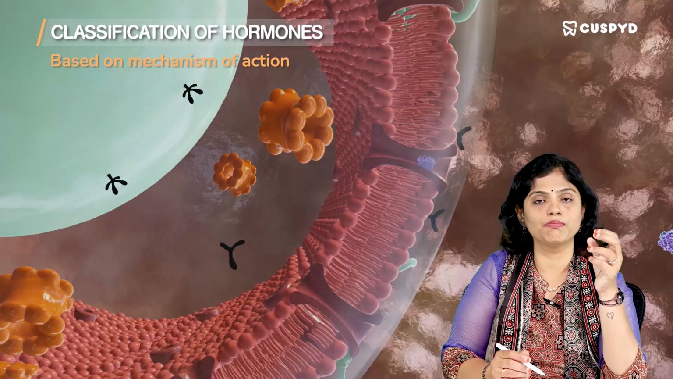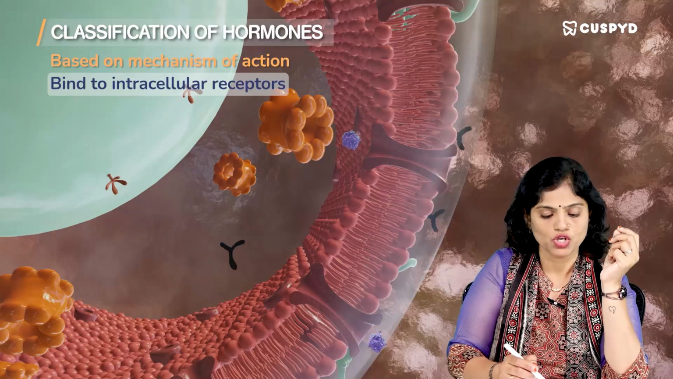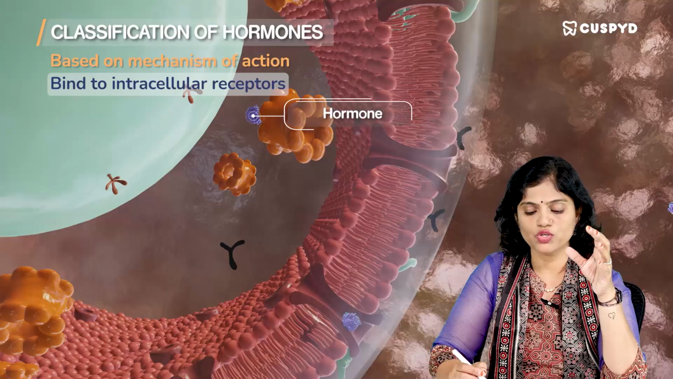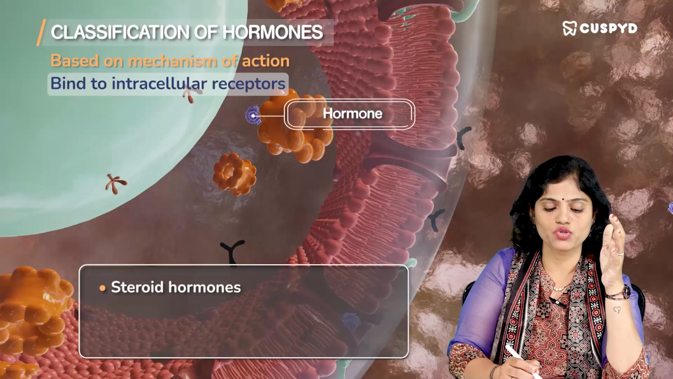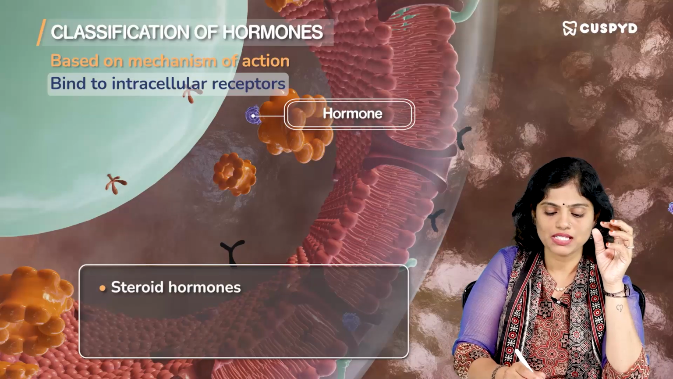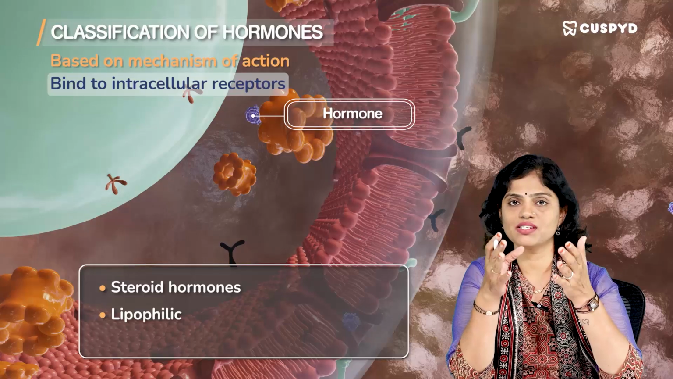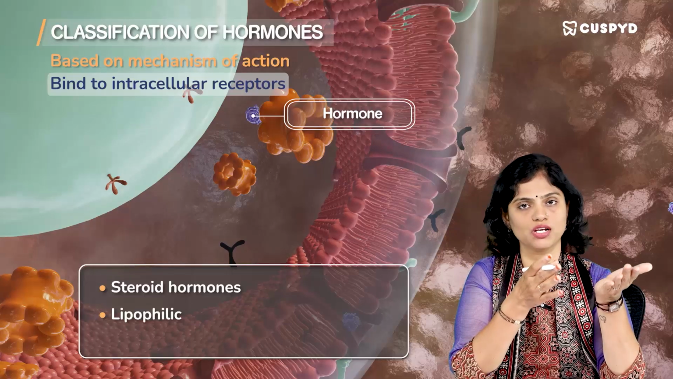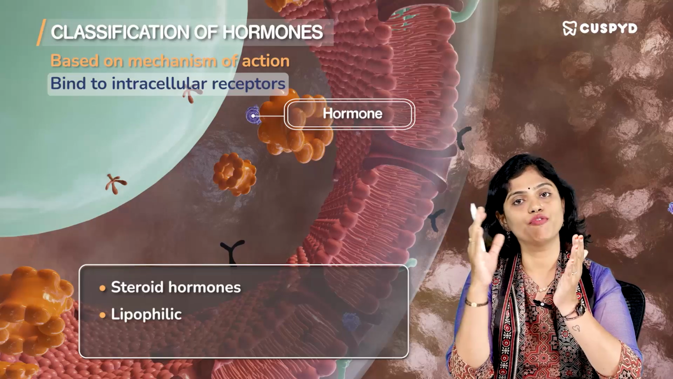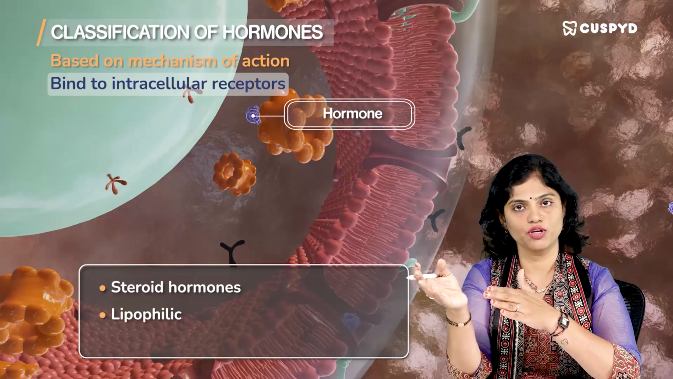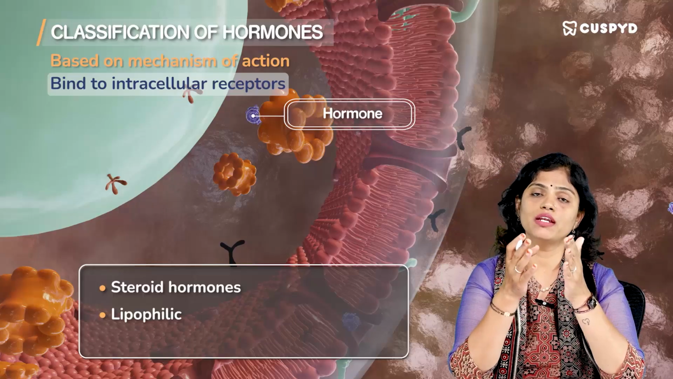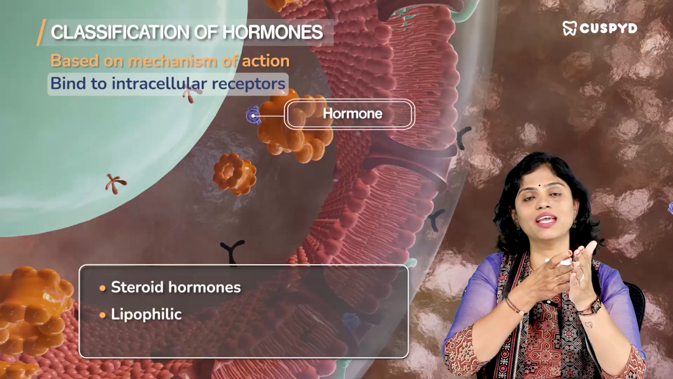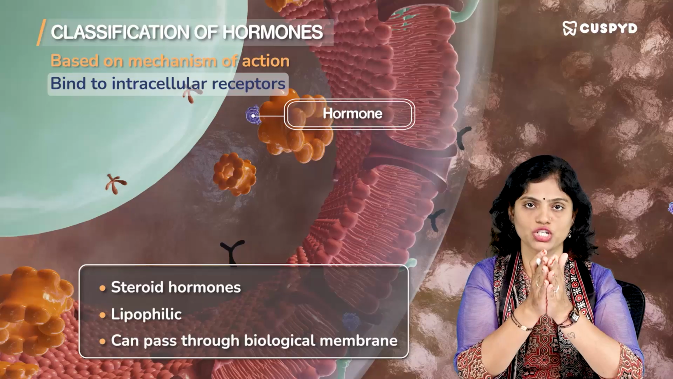Hormones that bind to intracellular receptors. All your hormones belonging to the steroid class belong to this group because they are lipophilic. Understand that steroids belong to the class of lipids, so they are hydrophobic, which means they are water insoluble. But because of their lipophilic nature, they can easily pass through biological membranes.